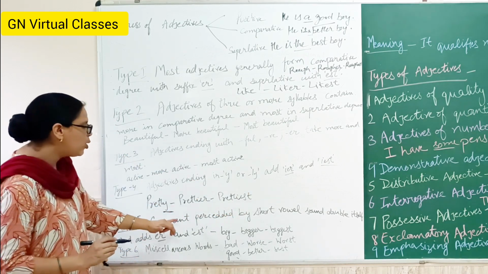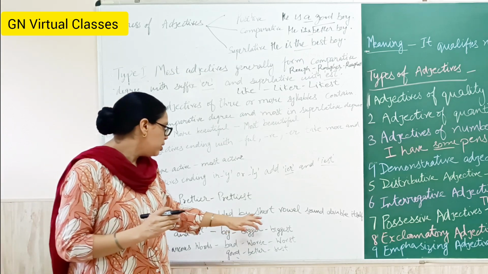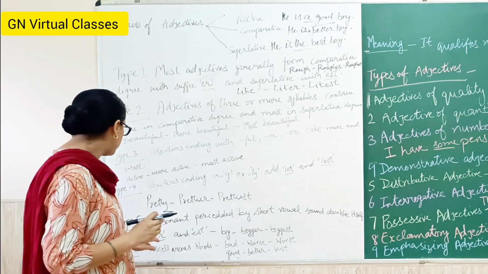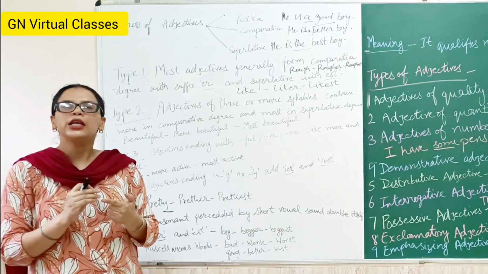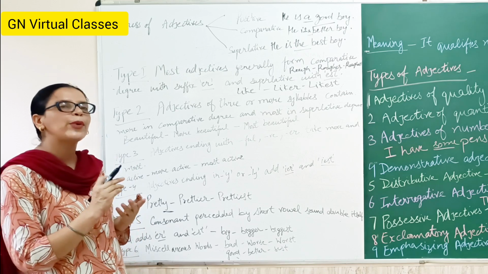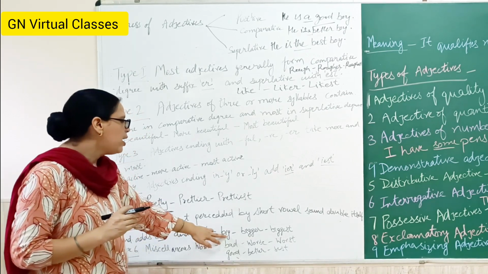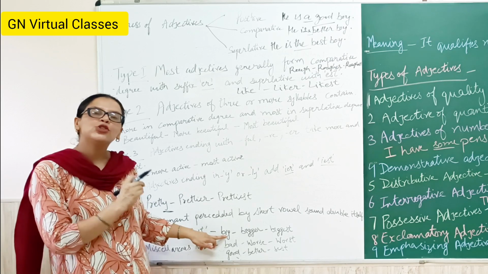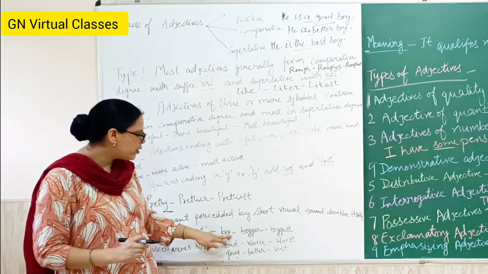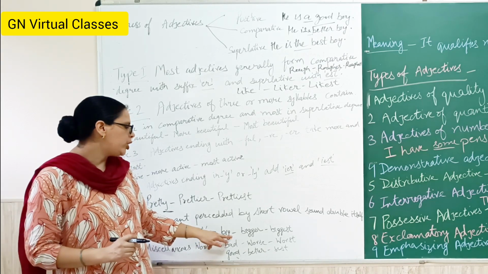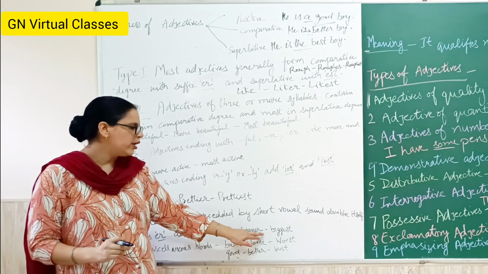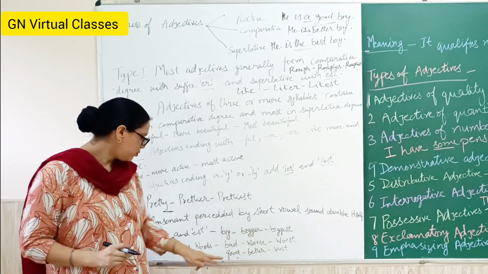And type 5, a consonant preceded by a short vowel sound doubles itself and adds er and est in the comparative and the superlative form. For example, big. Here i is the vowel and it is a short vowel. So the consonant preceded by it, we double the consonant: bigger and biggest.